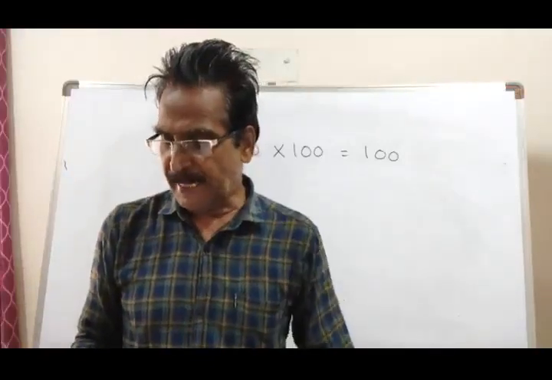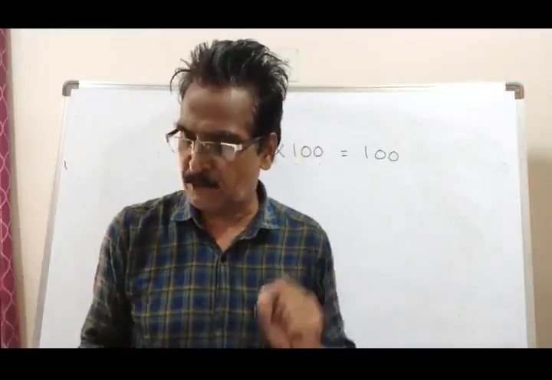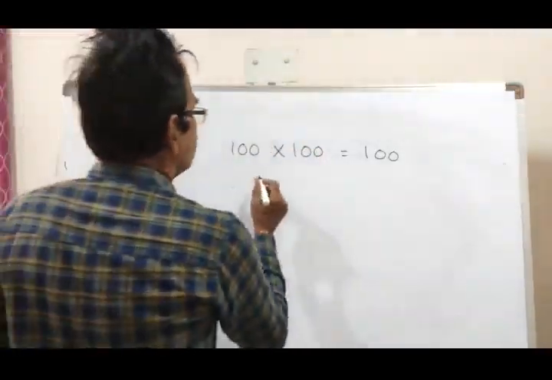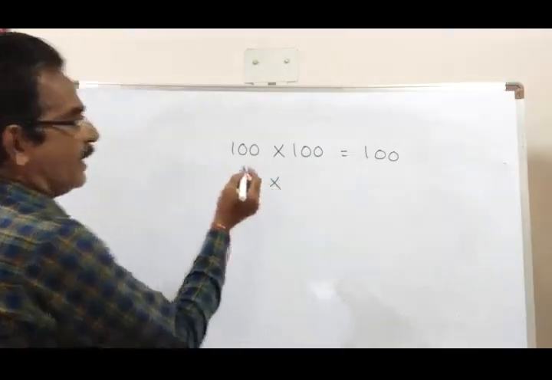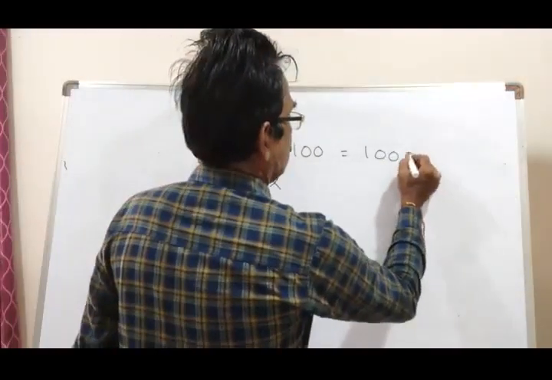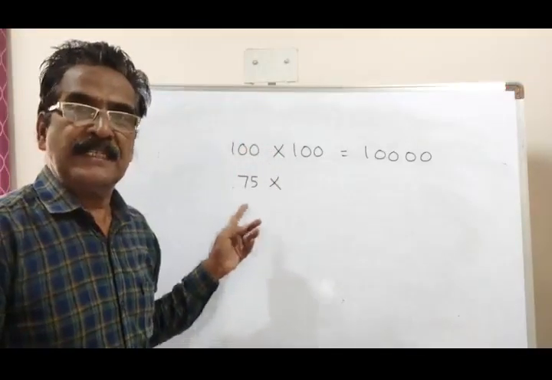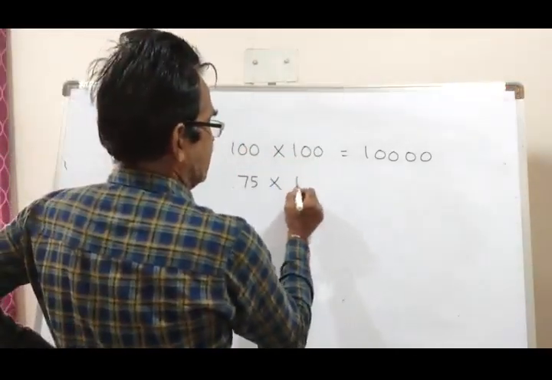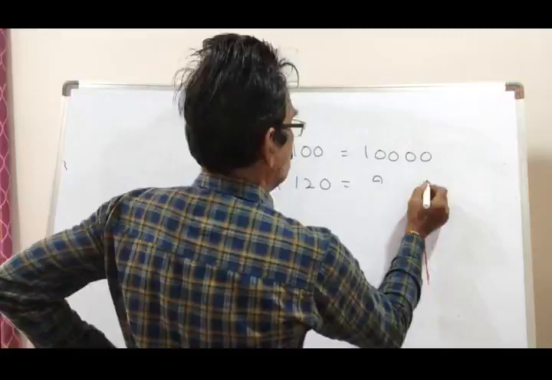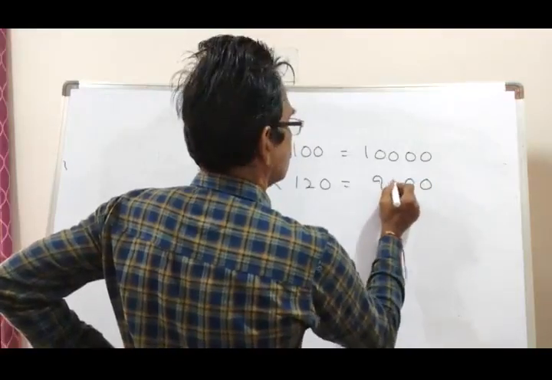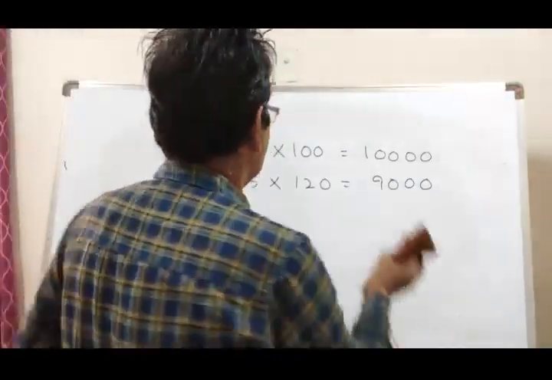Now the ticket rate was reduced by 25%, and the revenue increased by 20%, so it becomes 120. So here we get the net change.